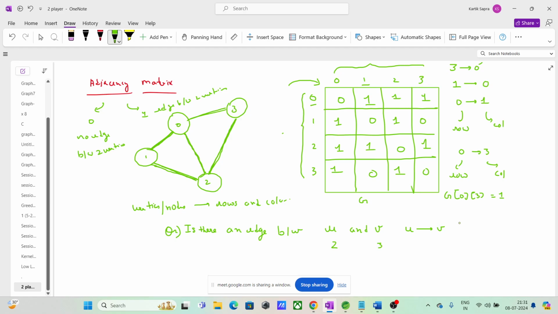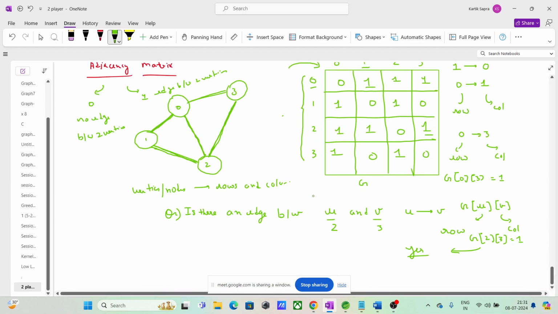You will check on g u v. Basically you will take u as a row and v as a column. So if u is 2, v is 3, g 2 3. Okay, so guys, if g23 is 1, then we will say yes, there is an edge from u to v, or else if it is 0 we will say no.